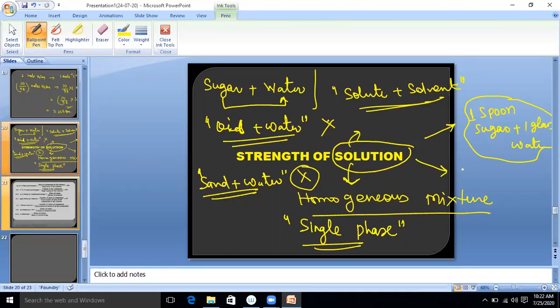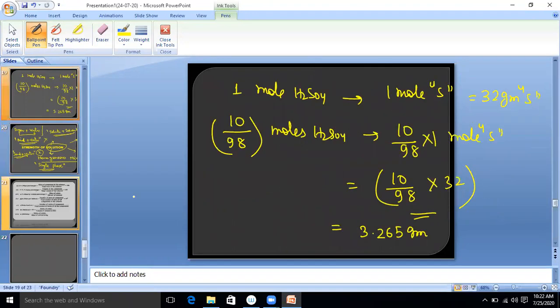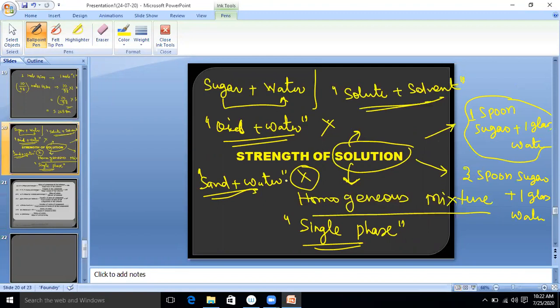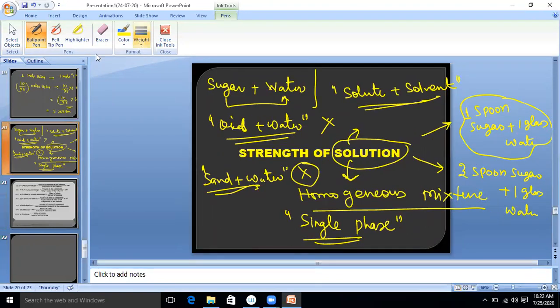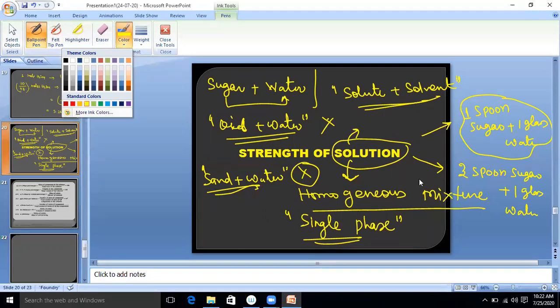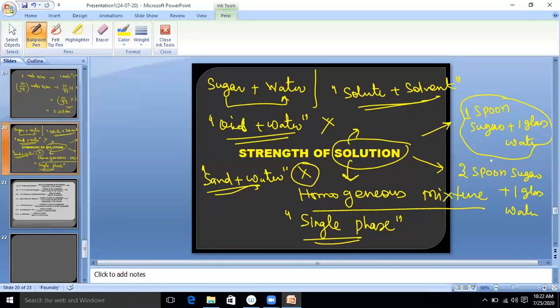This time you have taken 3 spoon sugar plus 1 glass water. Now tell me, which solution is more sweet? For your normal friend or your close friend?